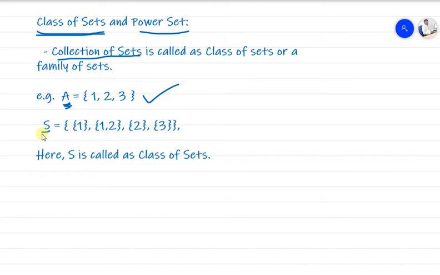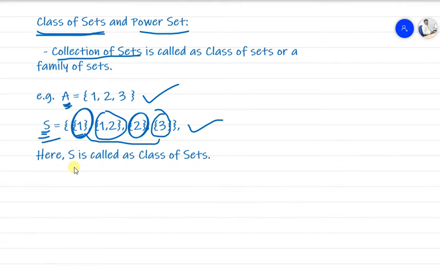Now we have to find the class of sets. So here you see the example. Here we have some sets. This is one set, this is another set, this is the next set. So we have sets, and we are collectively calling them. From these sets we are preparing another set, and that set is nothing but the class of sets. Such sets we are putting in one set, and that set becomes a class of sets. Getting my point?